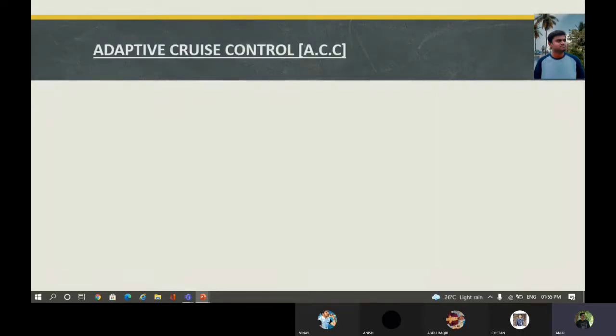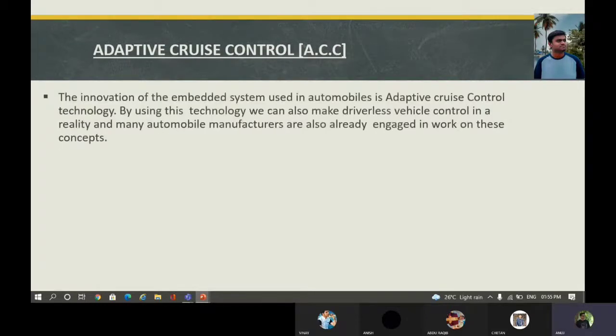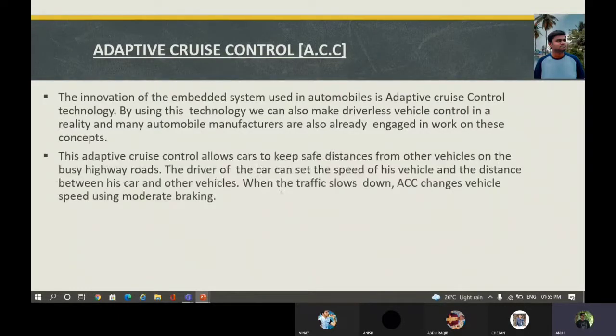Okay, then let me talk about the ACC, that means adaptive cruise control. Here the innovation of the embedded system used in automobiles is adaptive cruise control, that means ACC technology. By using this technology, we can also make driverless vehicle control, and recently many automobile manufacturers are already engaged in working on these concepts.